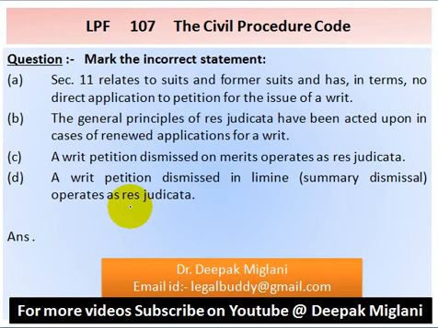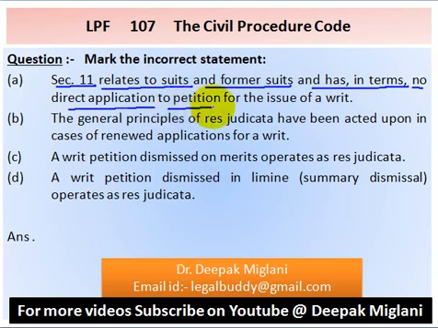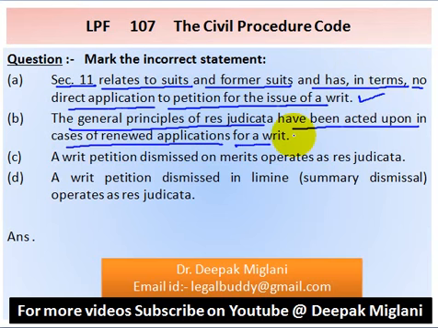Question number 107. Mark the incorrect statement. Option A, section 11 relates to suits and former suits and has in terms no direct application to petition for the issue of a writ. This is correct statement.